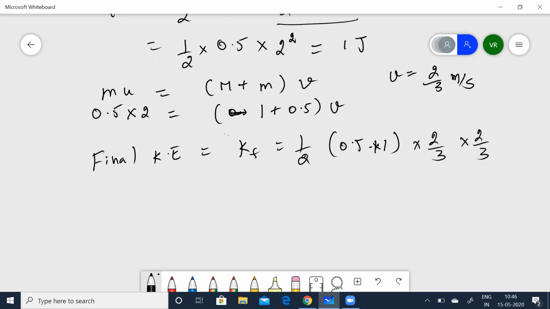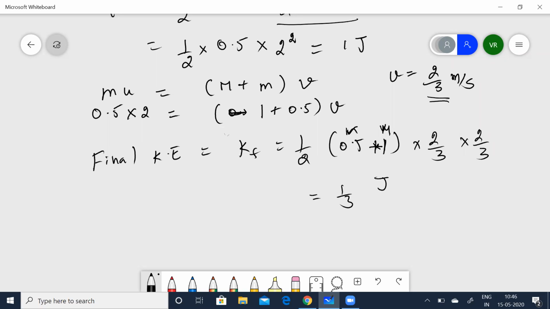This stands for small m and this stands for capital M. So the final kinetic energy is given by half m plus M into V squared. We have calculated V, so we know all the values. So it is half into 0.5 plus 1 into 2 by 3 into 2 by 3. That gives you 1 by 3 joules.